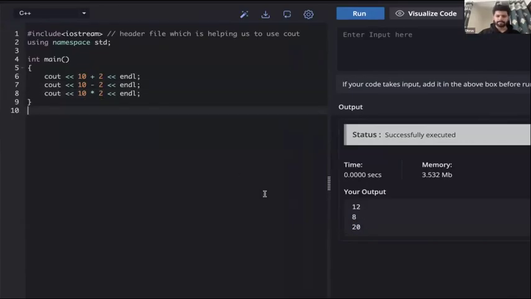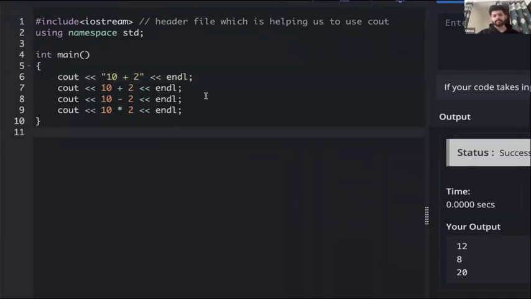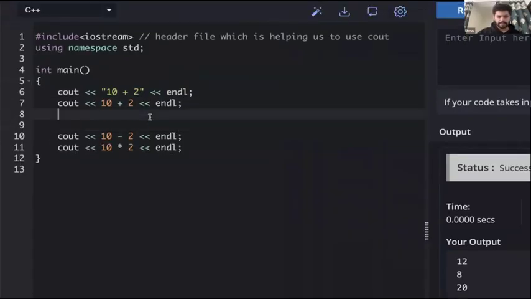As expected. Now, your question can be, what will happen if I put this thing in double quotes? Can you tell me the difference between line number 6 and line number 7?